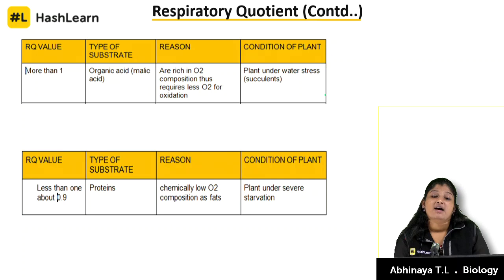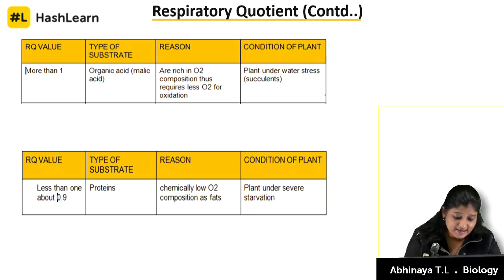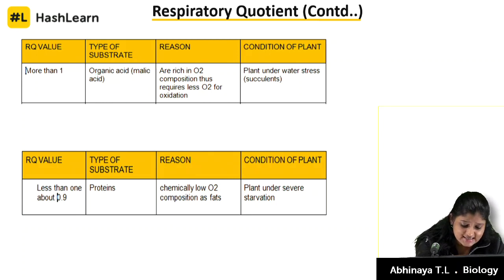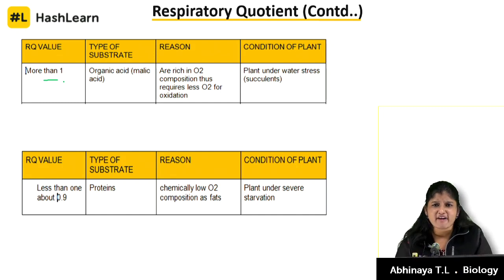Okay, kids. Next, we are left with 2 more respiratory substrates. What are those? Organic acid and proteins. Organic acid, as I said, is more than 1. Now, to picture this, where do you think the reserve food compound can be? Malic acid. Malic acid is one type of organic acid. Where do you think you can find this? You must have all studied about the CAM pathway, right? Your crassulacean acid metabolism, the CAM pathway.